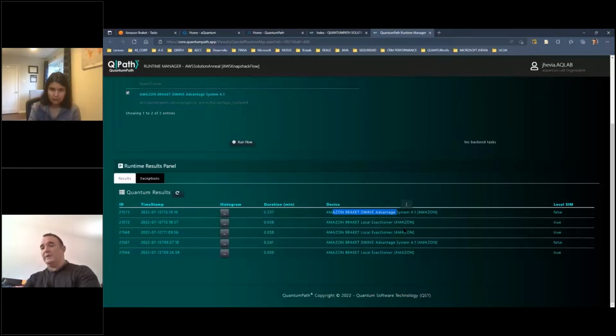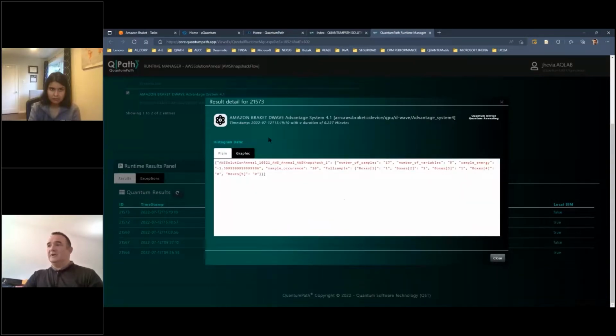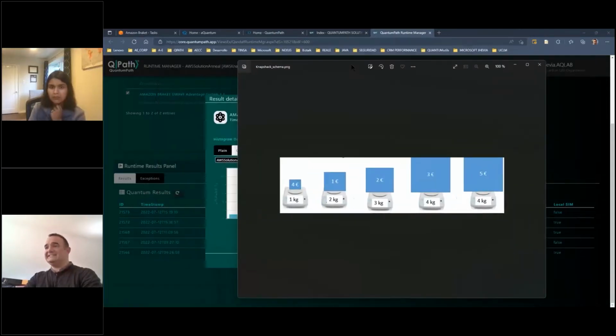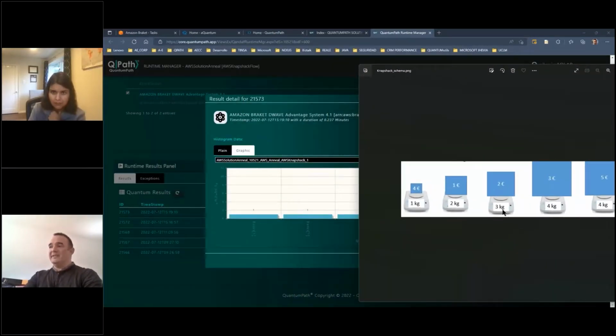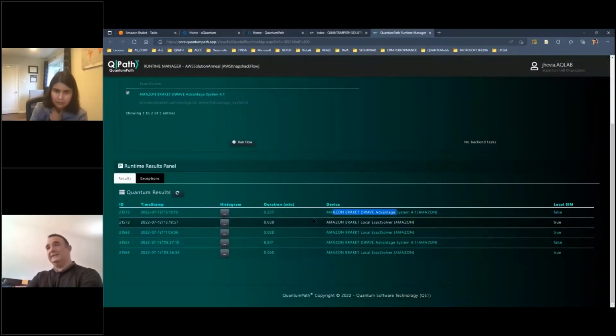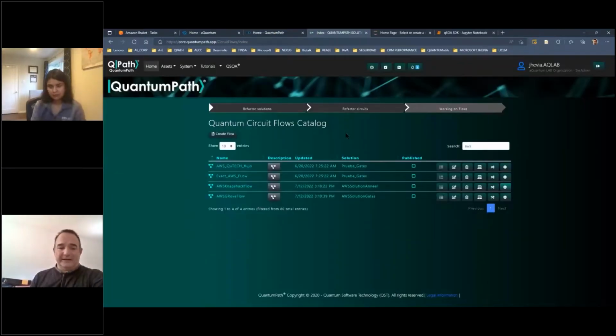Again, in Quantum Path, we create a unique histogram that is homologated whatever machine you select in the platform. So in this case, clicking on the annealing solution, we can see graphically that the best combination of boxes is boxes 1, 2, and 3. If we see this picture, we can validate that it is the best combination. So we can mix boxes 3, 2, and 1, and at the end it is the maximum price with the maximum size. Okay, so we can see that our experiment works perfectly on this machine in the Braket infrastructure. That's our demo.